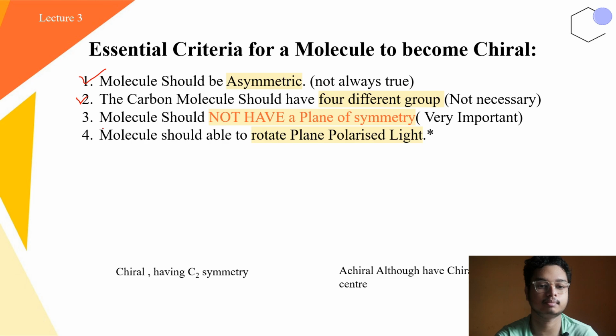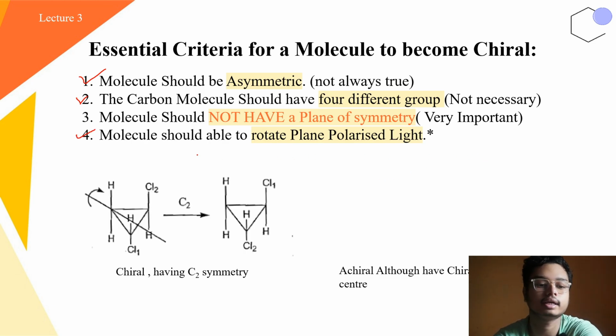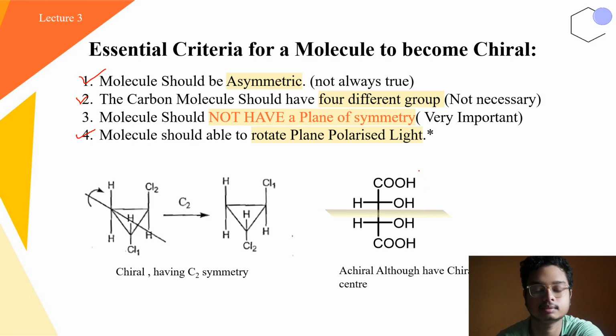And this is the property that the molecule should be able to rotate plane polarized light. Okay. Now here in this particular example, you can see that this compound has a C2 symmetry, but still it is chiral. That means a symmetric molecule can also be chiral. Okay. And here in this molecule, it is meso-tartaric acid. So here you can see there is a plane present which makes this molecule achiral because it has a plane of symmetry.